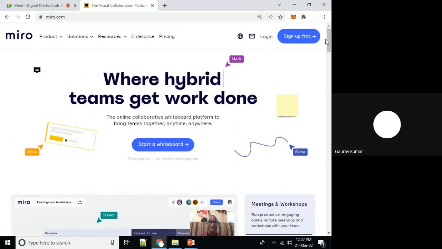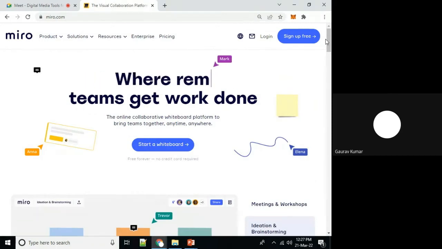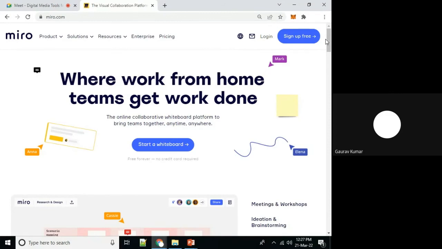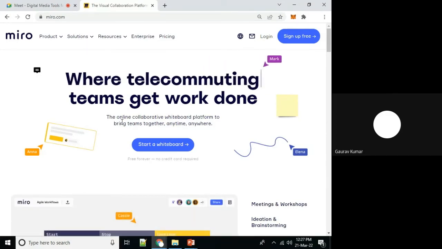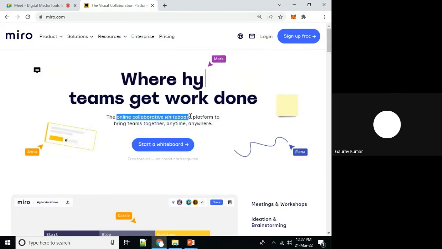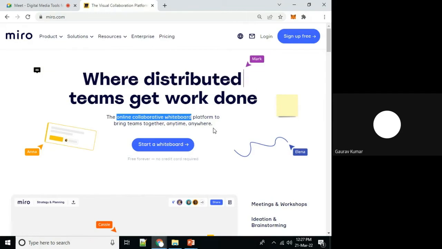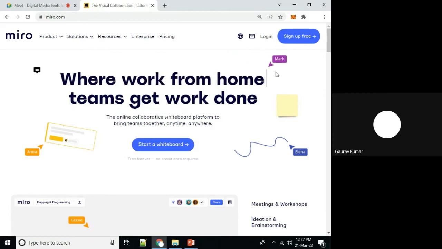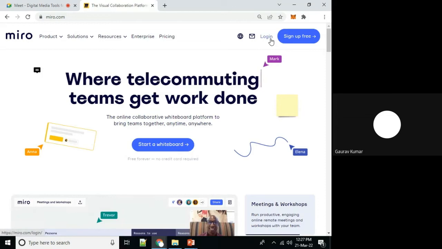Now we will see how to work with this particular platform for digital whiteboard or collaborative whiteboard. Multiple names are associated: online collaborative whiteboard, digital whiteboard, digital ink board. It depends on your usage, on the particular scenario.